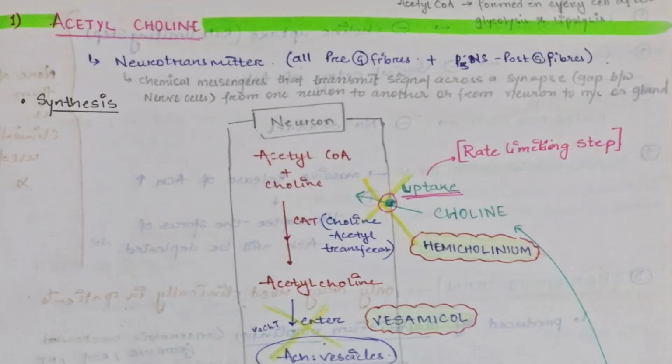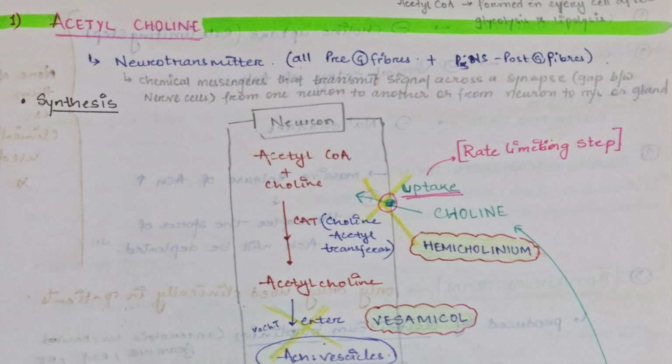Acetylcholine. What is acetylcholine? Acetylcholine is a neurotransmitter. Okay. So, from the term neurotransmitter, what do you mean by neurotransmitter? It is usually a Viva question which is being asked in Viva. Neurotransmitter is a chemical messenger that transmits the signal across a synapse.